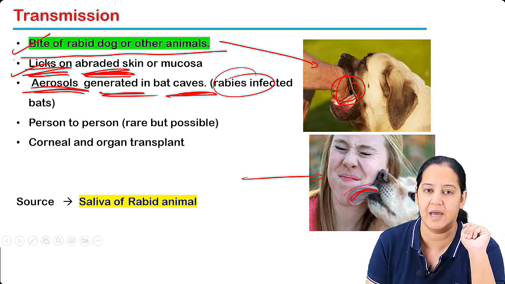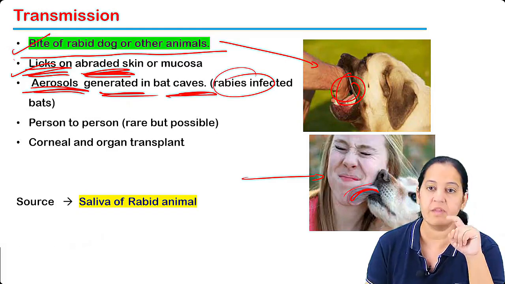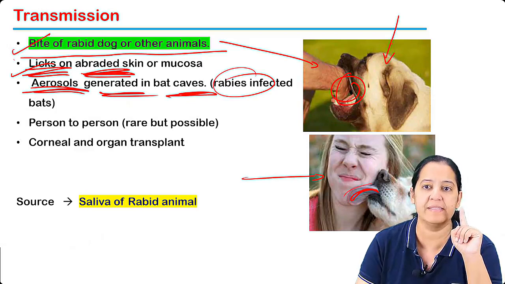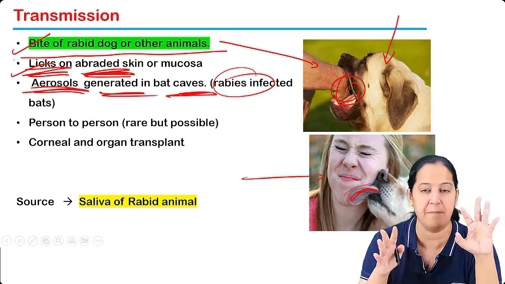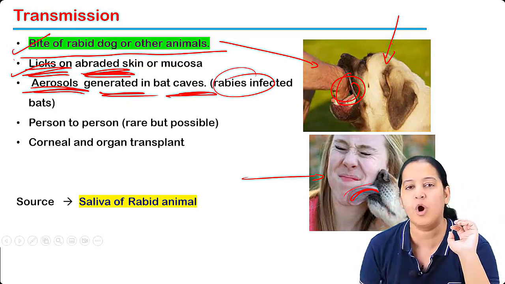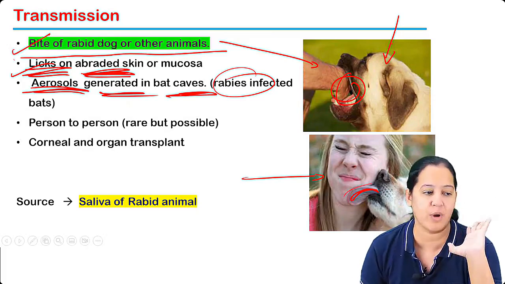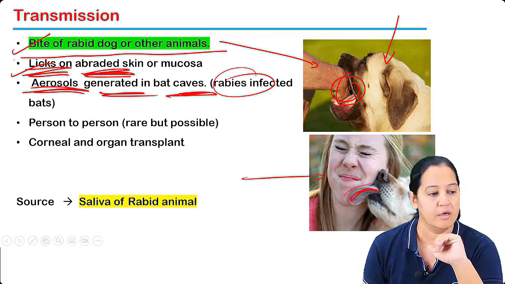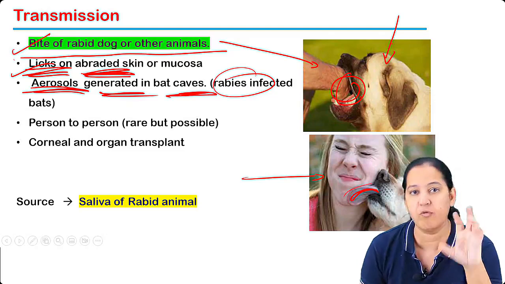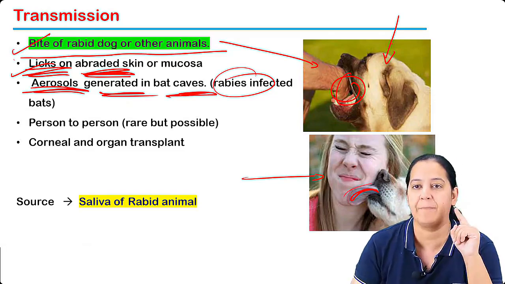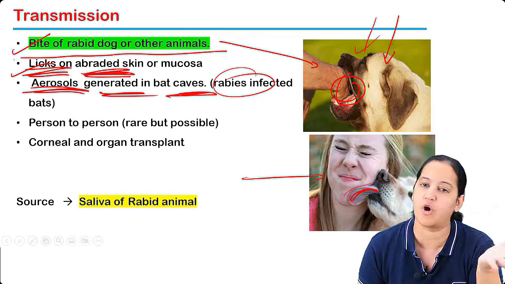Number four, whenever the dog has rabies, the dog becomes mad. It bites everyone. Normally dogs don't bite us. If you go and provoke the dog, भाई छेड़ोगे तो काटेगा ना, ऐसे थोड़ी काटेगा कोई dog. The dog does not bite usually, but if you provoke the dog with something, then it bites. But a rabid dog is mad. Without provocation, the dog bites everyone.